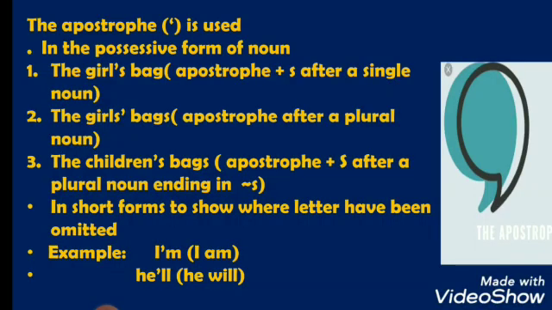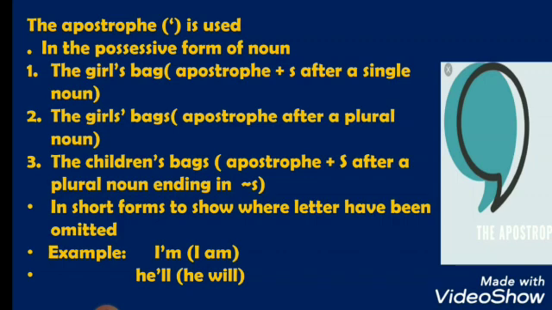The next punctuation mark is the apostrophe. An apostrophe is a type of punctuation mark. It is used to show when one noun possesses another noun. For example, the girl's bag. Here, apostrophe S is placed after a singular noun. The girl's bag. Here, the apostrophe is placed after a plural noun.